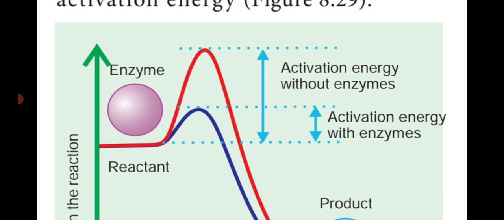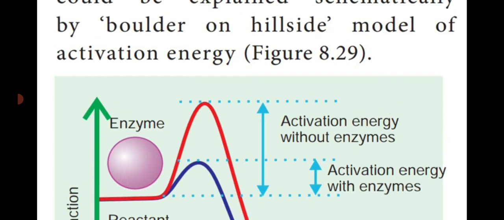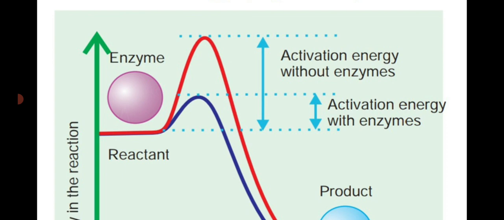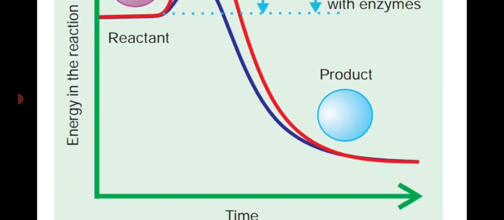Then they are pulling the rock or a ball from the reactant to the top. When you come to the top region, this is the activation energy without enzyme, but it is at the minimum level with the enzyme. So finally, the product reaches the other side very easily.